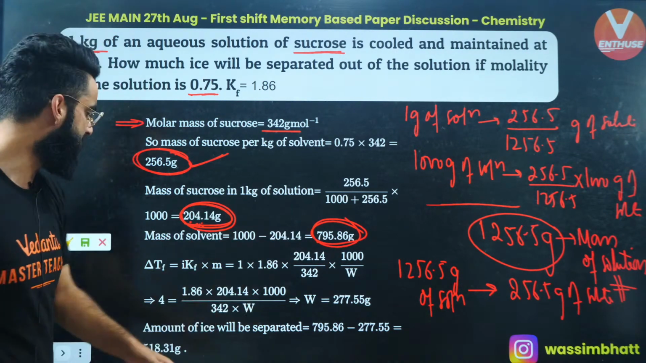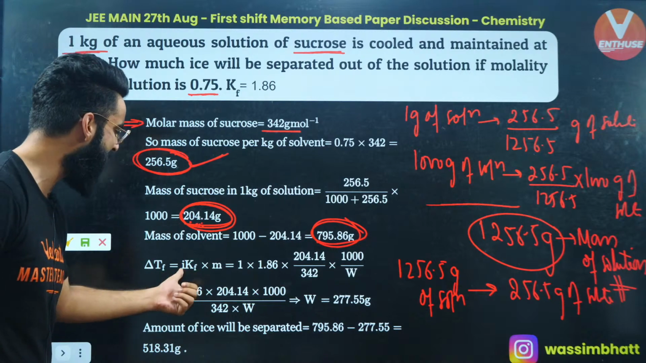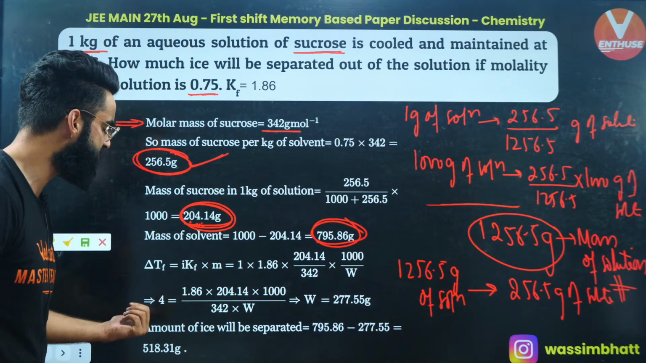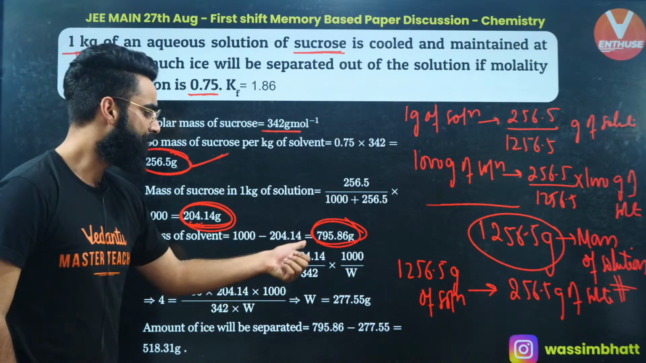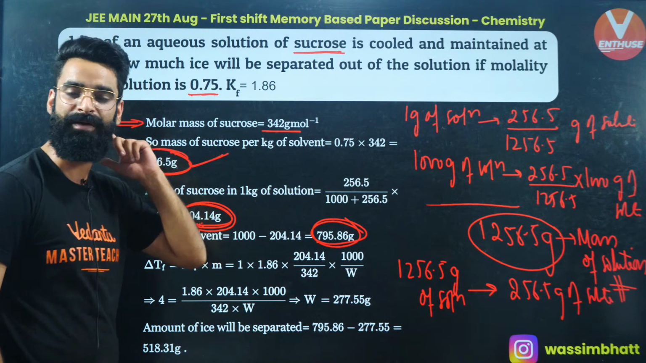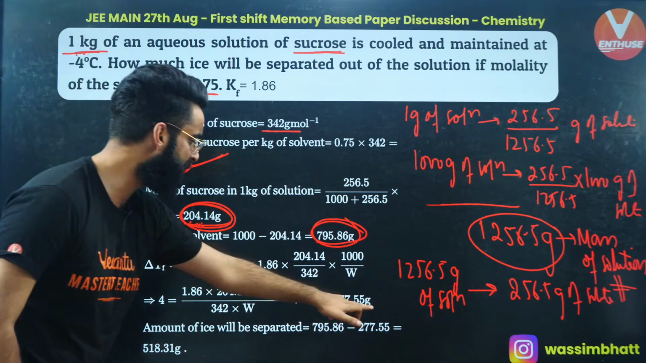Now you are simply going to use the delta TF formula. Delta TF is going to be i Kf multiplied by molality. Van 't Hoff factor for sucrose is 1, right? Kf value was given to us. Molality formula is simply mass of solute multiplied by 1000 divided by molar mass of solute multiplied by mass of solvent in grams. From here you'll be getting the mass of solvent, right?